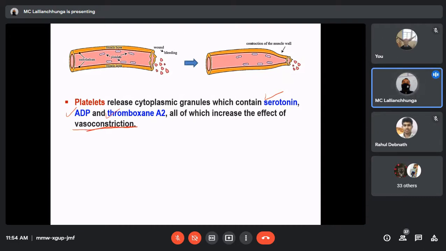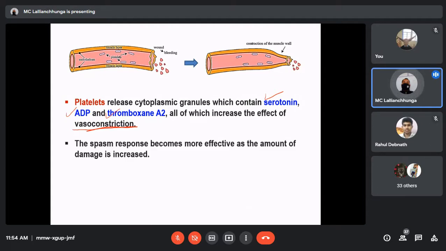So platelets also release all these active molecules, which increase the degree of vasoconstriction. The spasm response becomes more effective as the amount of damage increases. If the injury is severe, the vasoconstriction will also be stronger.